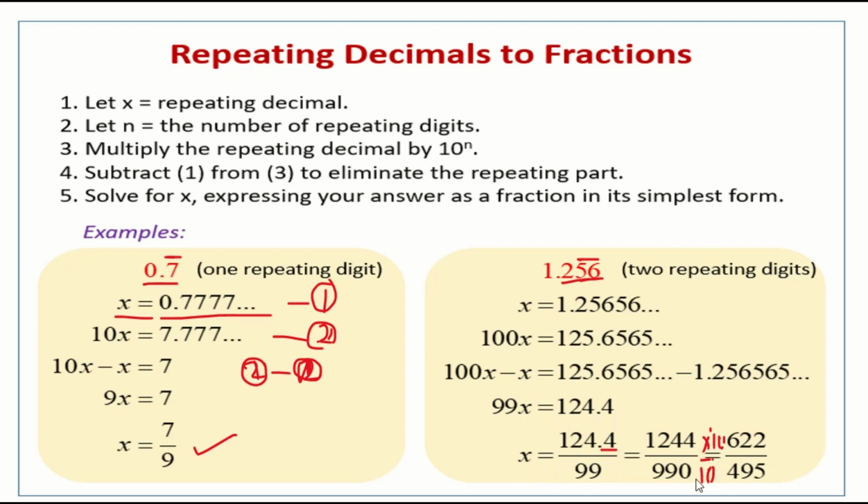So you get 1244 by 990. Simplifying this, I get the answer 622 by 495. Hope it is very clear to everyone now.